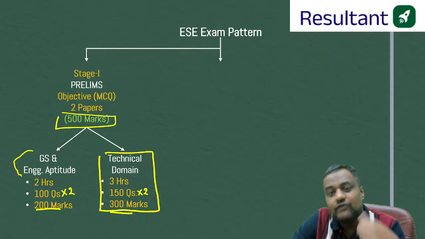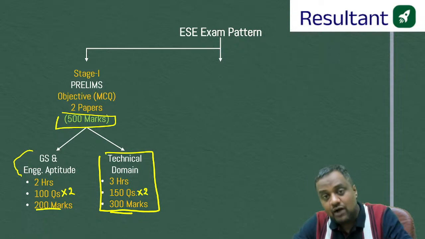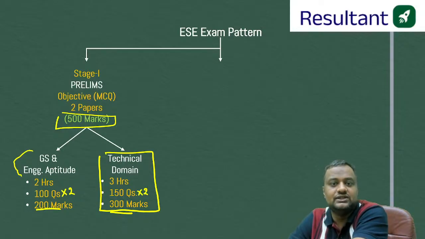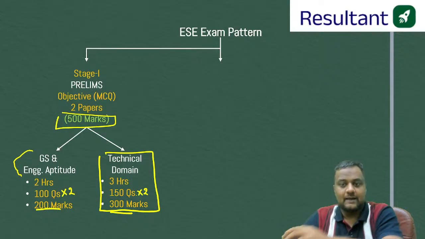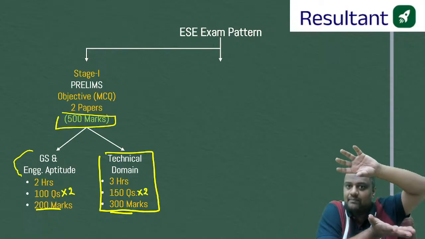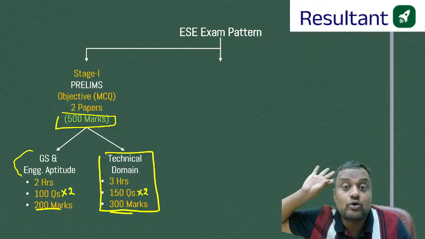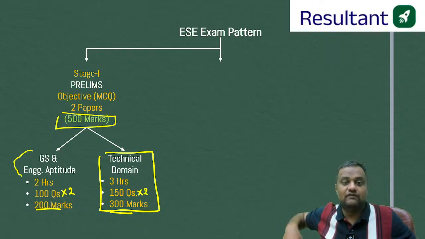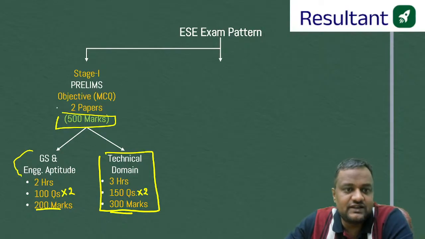My point is, when you go into the job now, the power that a civil engineering ESE officer will be having as compared to ESE officers from other branches, the power of a civil engineer in an ESE department divided by the power of ESE officers of other branches will come near about infinity. That is the reason I am saying that ESE is only for civil engineers, not because of more number of seats. So this is the first stage, 500.